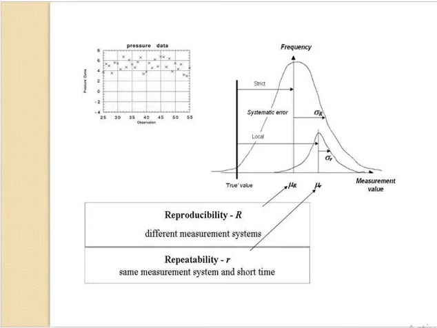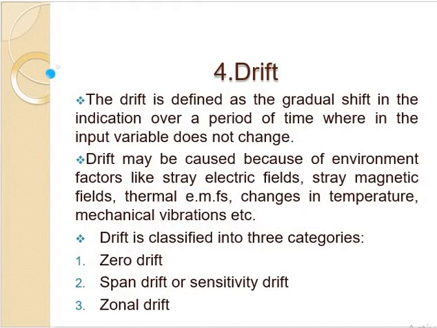Now we will see drift. It is also one of the static characteristics. So what is it? Drift is defined as the gradual shift in the indication over a period of time wherein the input variable does not change. Suppose the period of time is 60 seconds. In those 60 seconds, the input should not change. So that is called drift.